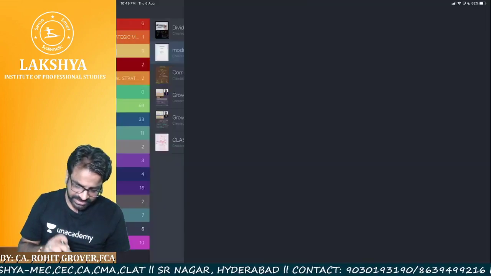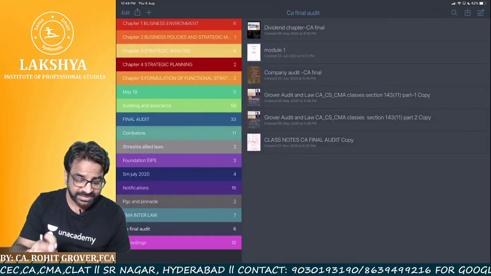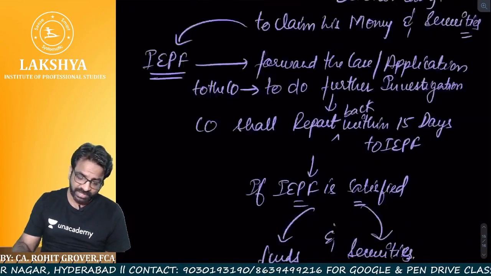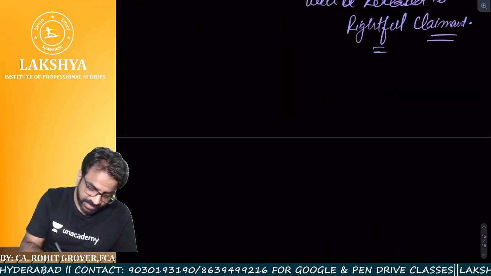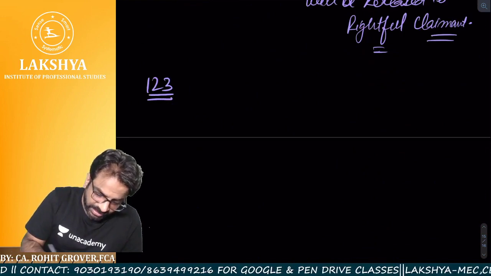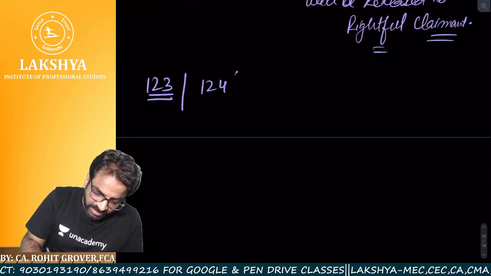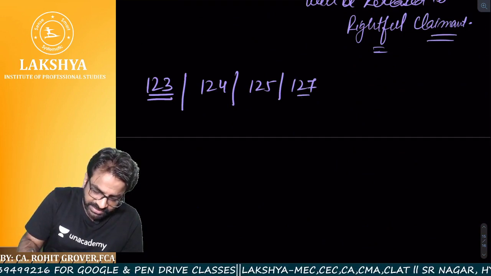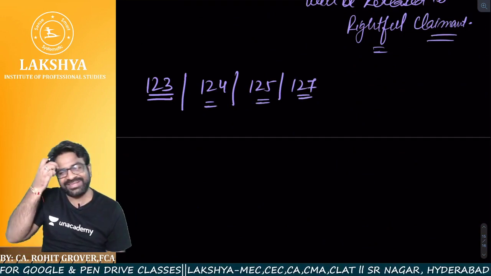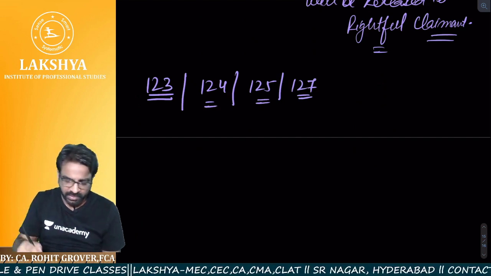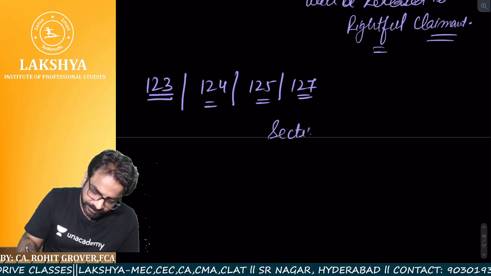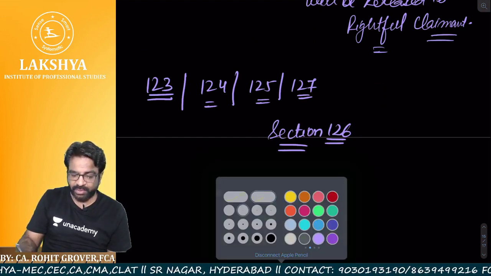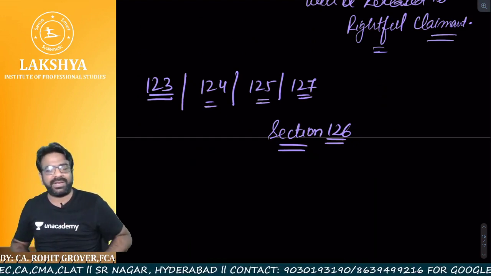So what are the sections we covered? There is one section yet to be covered. We covered Section 123, Section 124, Section 125, and Section 126. Let us cover one small section, Section 126, and after that our dividend topic will be completely over from my side.